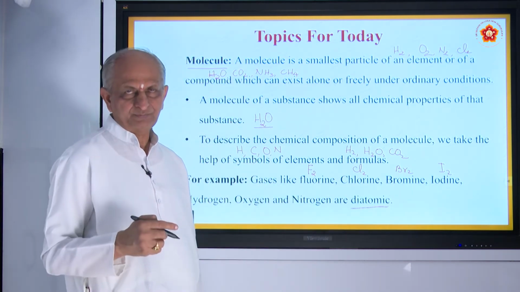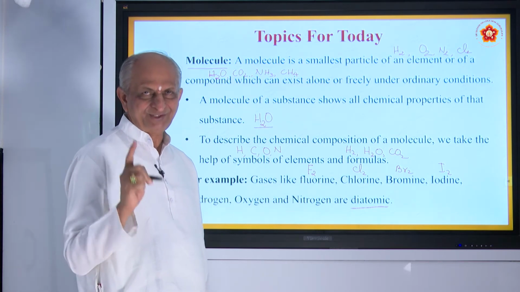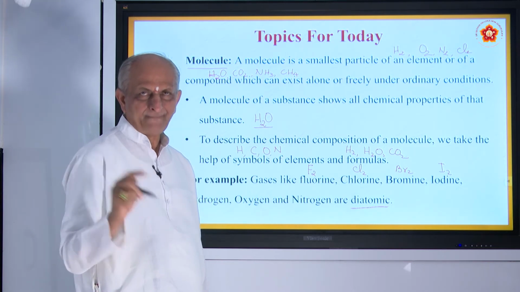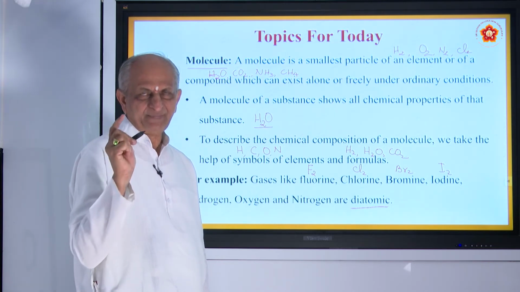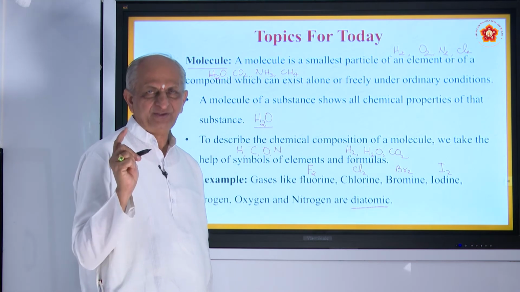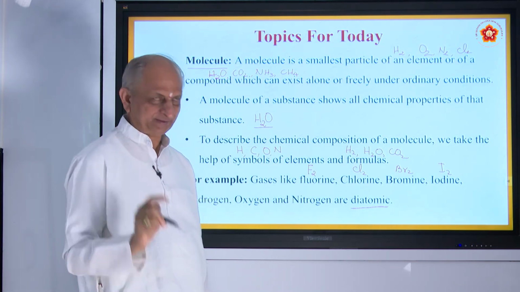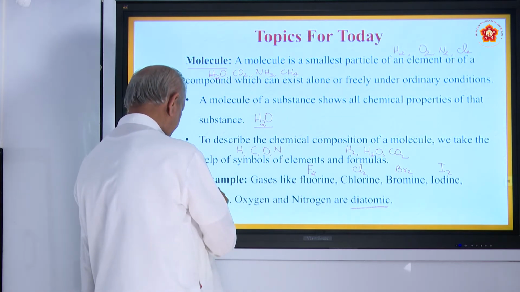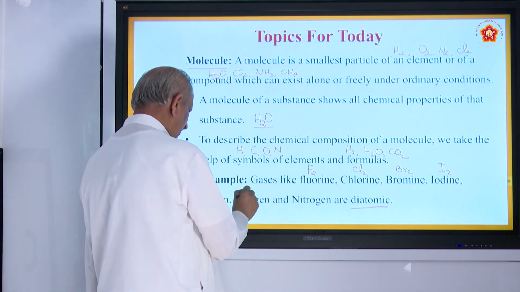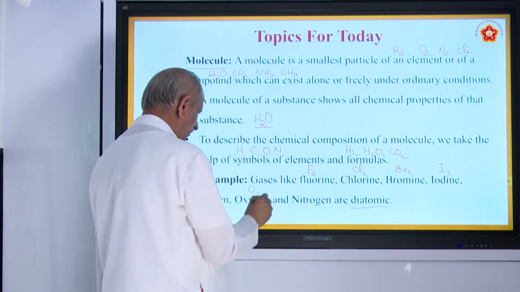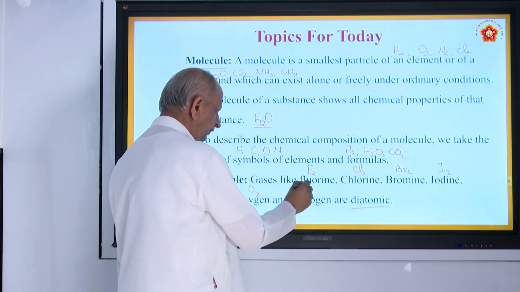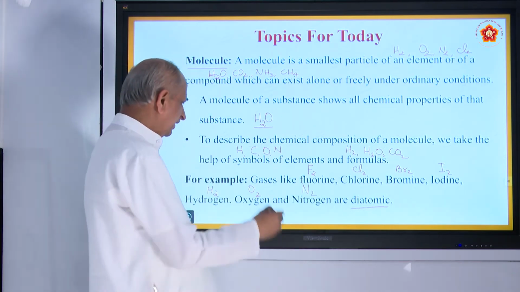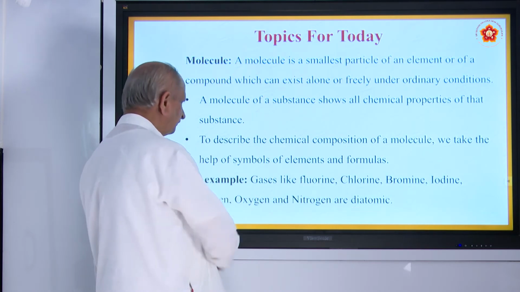Di means 2, tri means 3, tetra means 4, penta means 5, hexa means 6, hepta means 7, octa means 8. So, the formula for hydrogen is H2, oxygen O2, N2. They are all diatomic, meaning they contain 2 atoms.